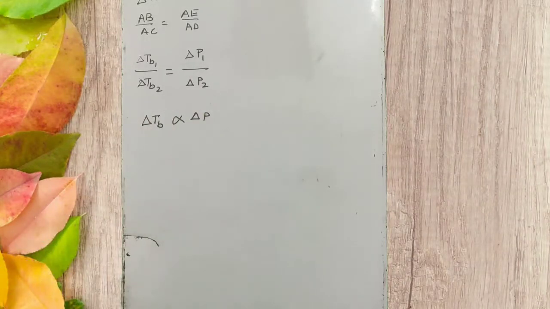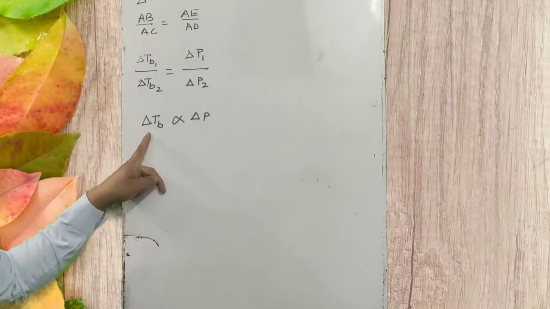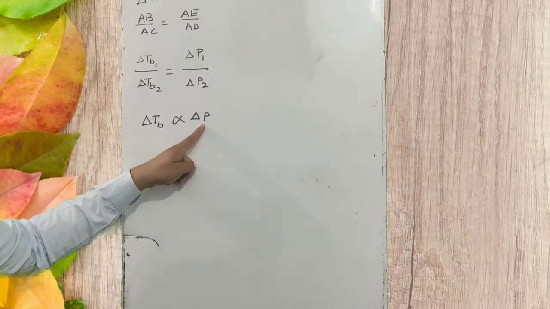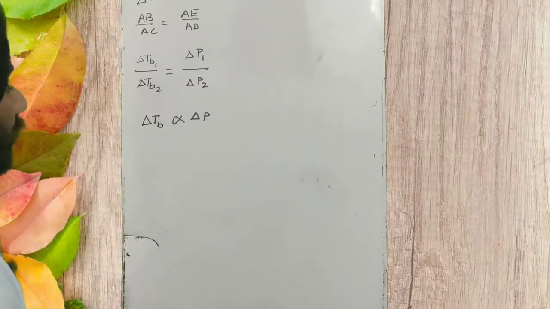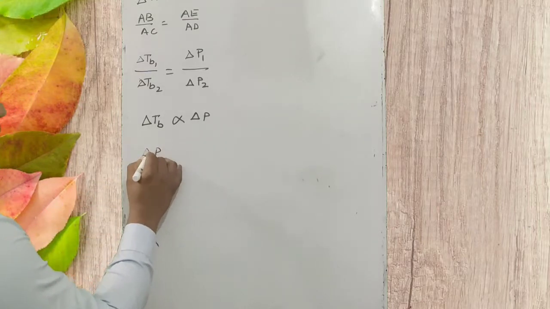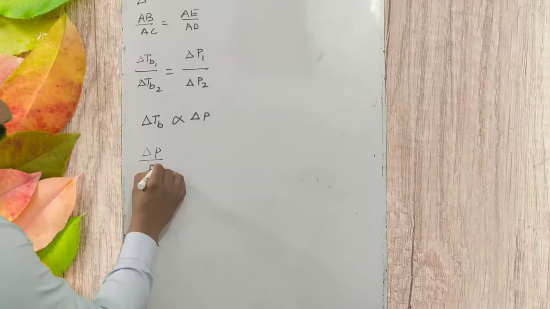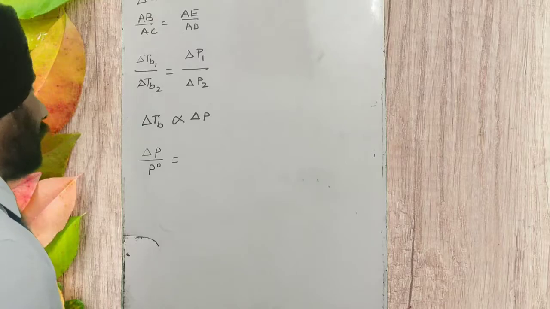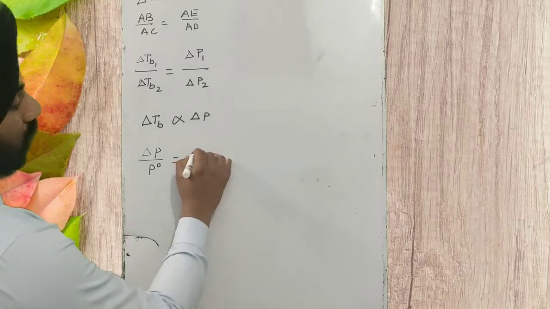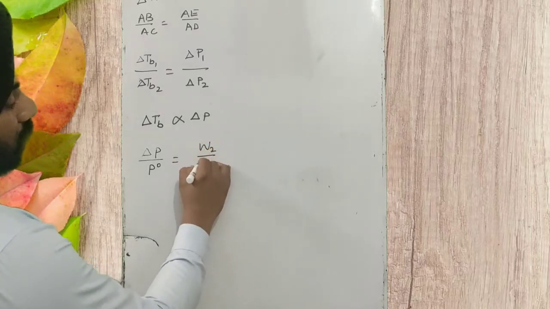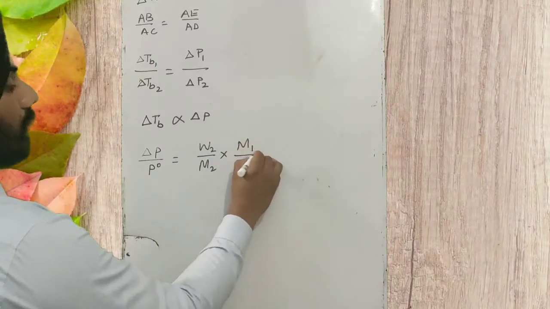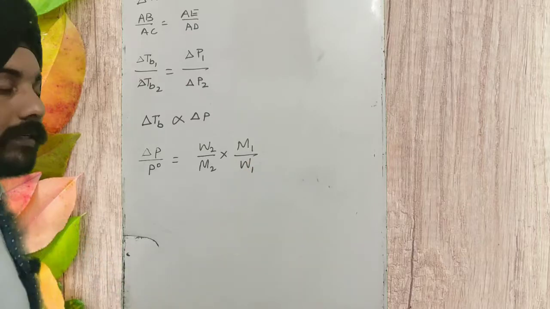Delta TB is directly proportional to delta P, that is, elevation of boiling point is directly proportional to the lowering of vapor pressure. And what is the lowering of vapor pressure? Relative lowering of vapor pressure we were writing in the first colligative property, delta P upon P naught is equal to weight of solute upon molecular mass of solute into molecular mass of solvent upon weight of solvent.